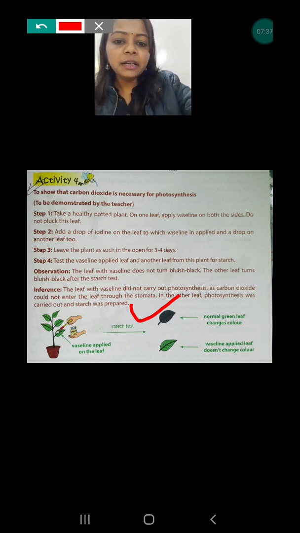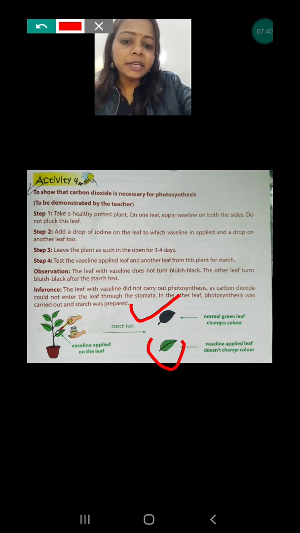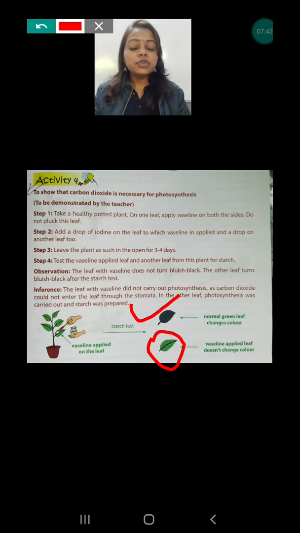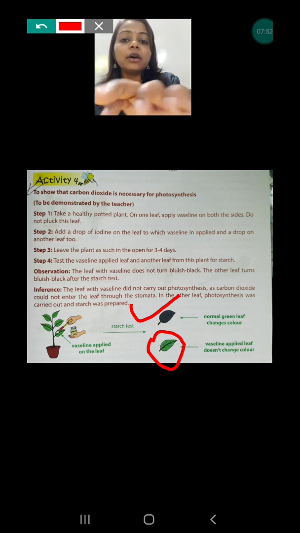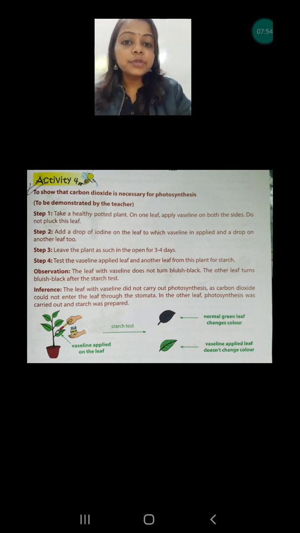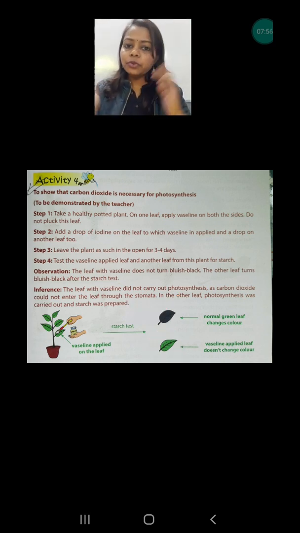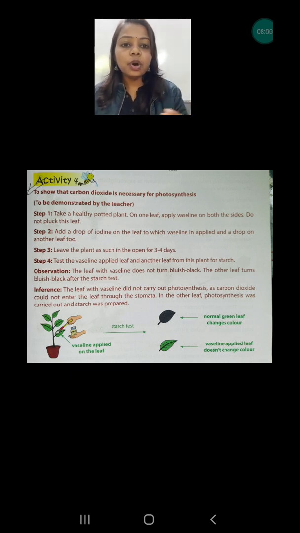But the second leaf, which was applied with the Vaseline, was covered properly, the stomata were closed and the carbon dioxide was not absorbed, and that's why photosynthesis had not happened, and that's why iodine is not turning this leaf blue and black.